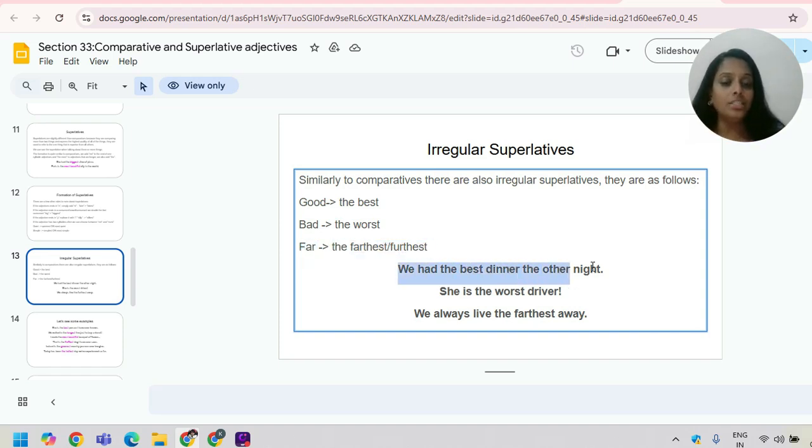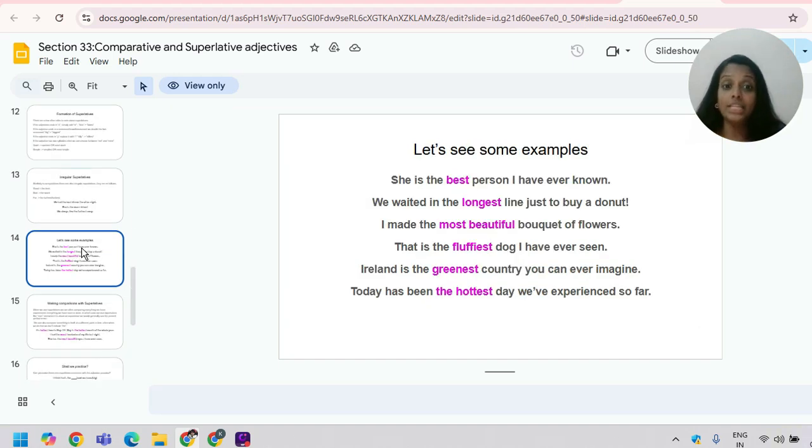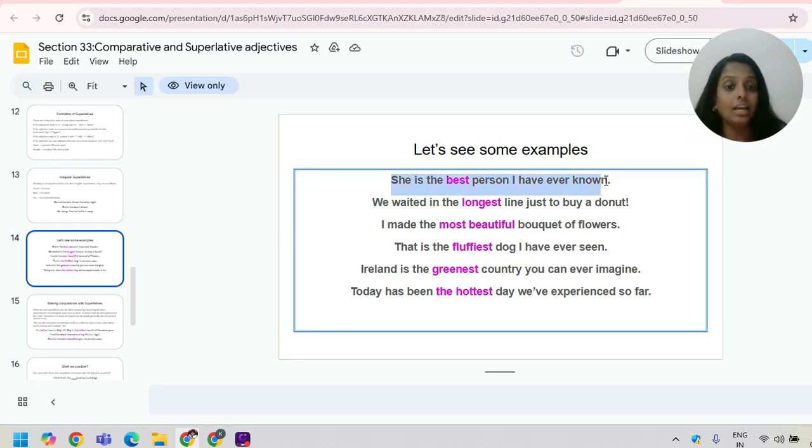We had the best dinner the other night. So we are saying the best. She is the worst driver, the worst. We always live the farthest away. So let's see more examples. She is the best person I have ever known. We waited in the longest line just to buy a donut. So the longest. I made the most beautiful bouquet of flowers. So here, the most.